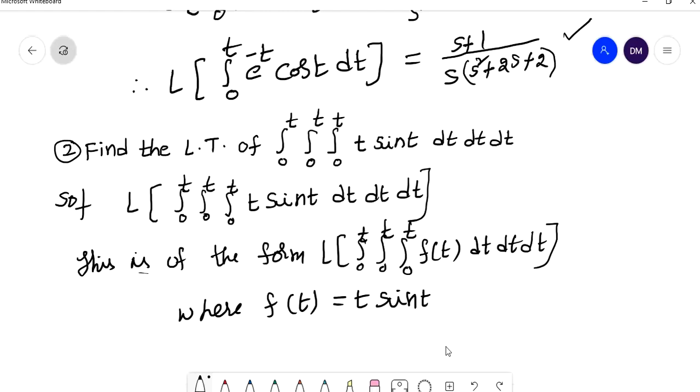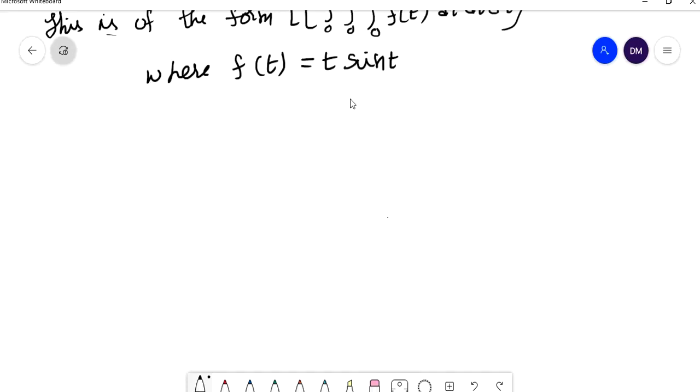So what is L of sin at? L of sin at is a by s square plus a square. So here what is the value of a? The value of a is 1, so we can write 1 by s square plus 1.